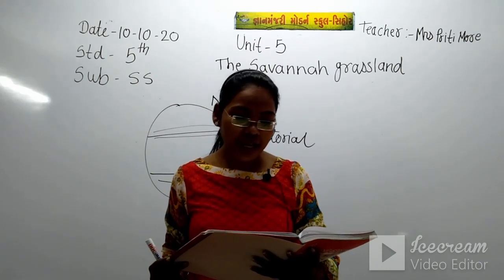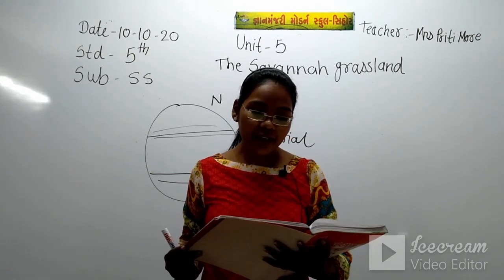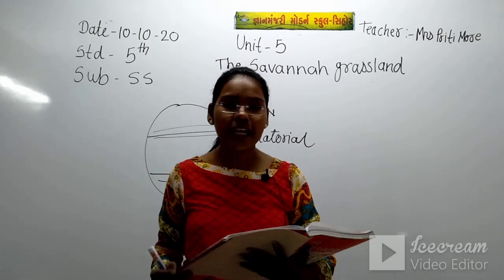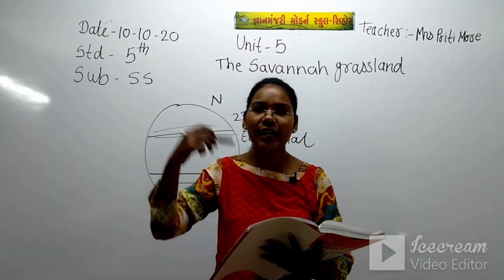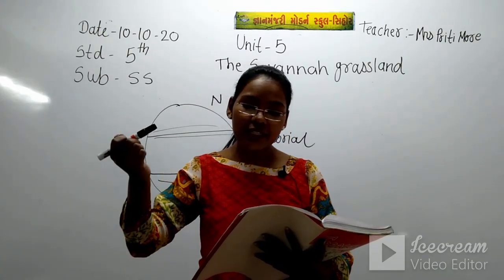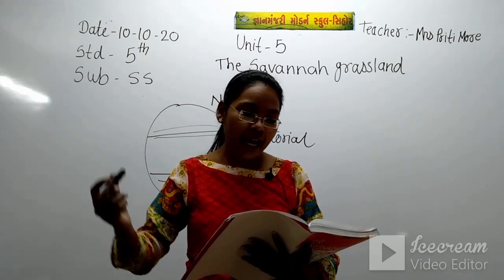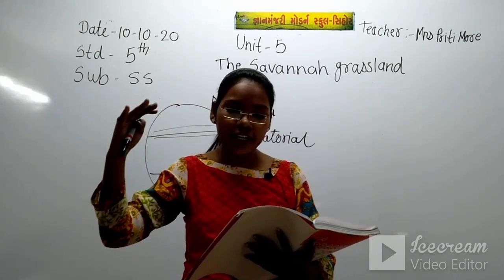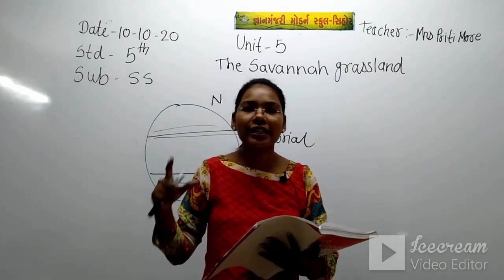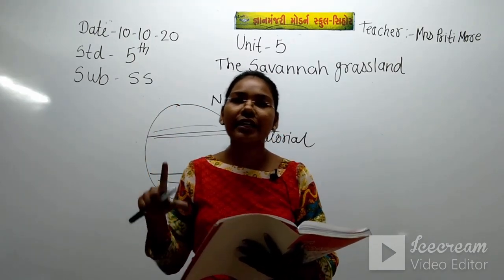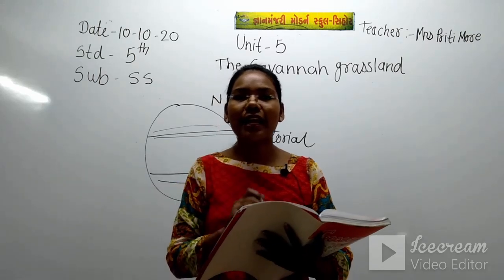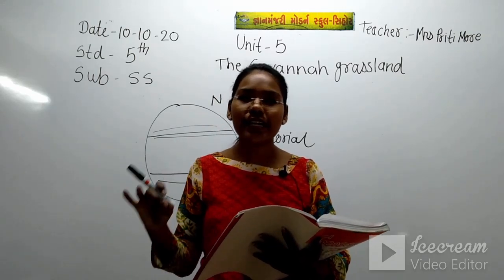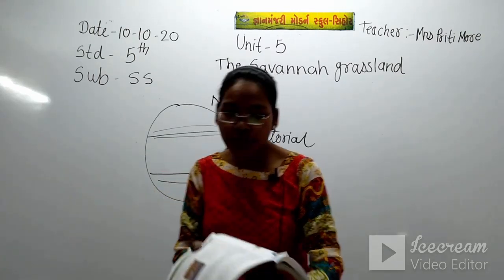Underline those names. Also to the north and south of the Zaire basin in Africa. That means this grassland is coming in the Amazon basin in South America and the Zaire basin in Africa. The savanna grassland is coming in these continents.